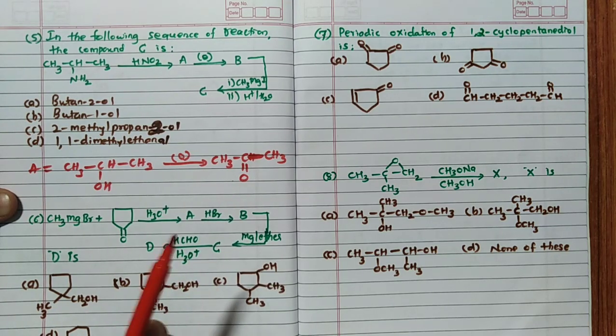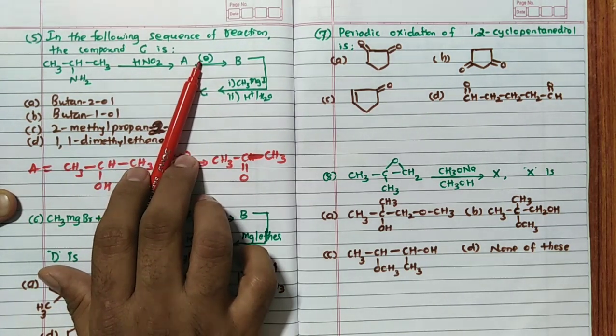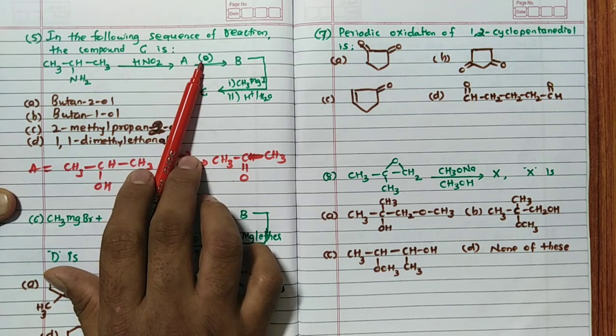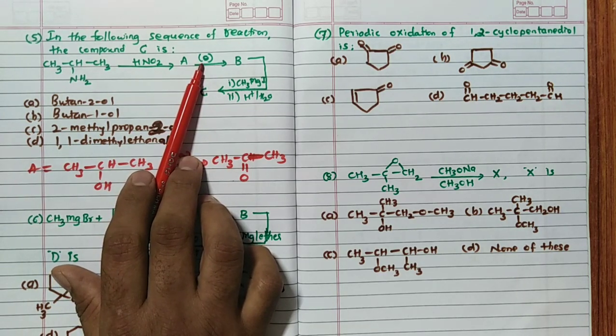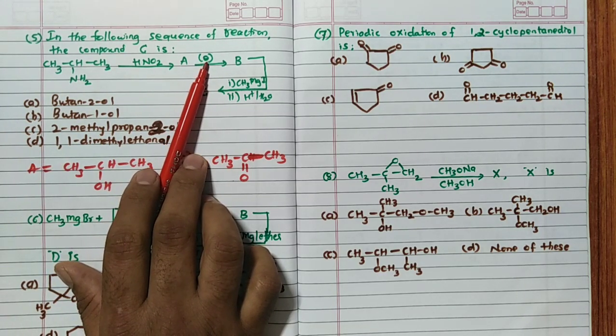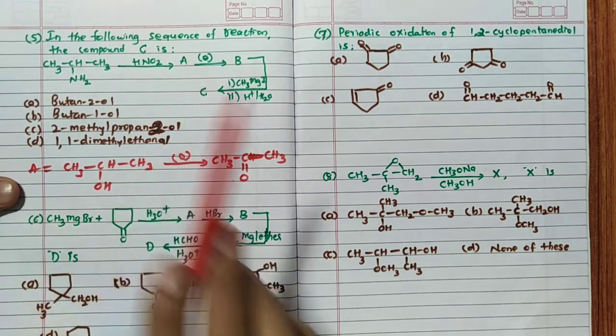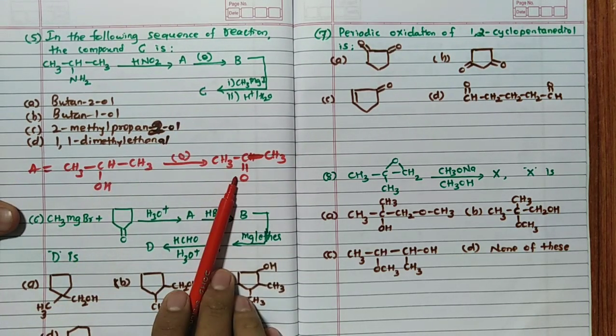Here, one thing is very simple. The oxidation is weak oxidizing only. If it were strong, they should have mentioned potassium permanganate like that. But given oxygen, it means it is weak only. Don't worry about that. So it will convert secondary alcohols to ketone.